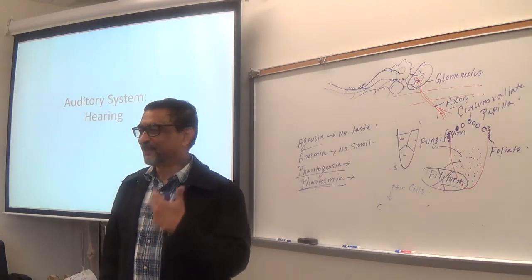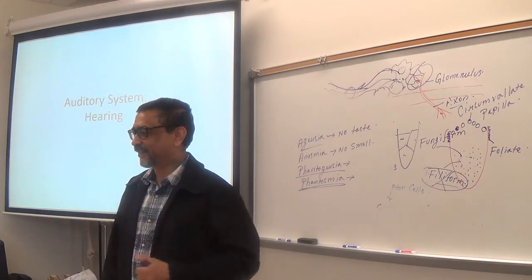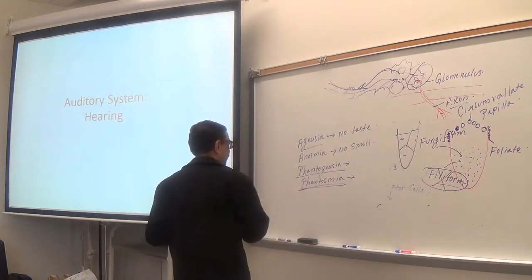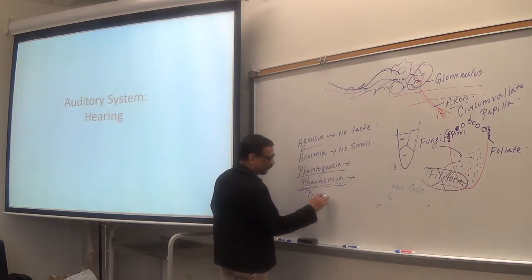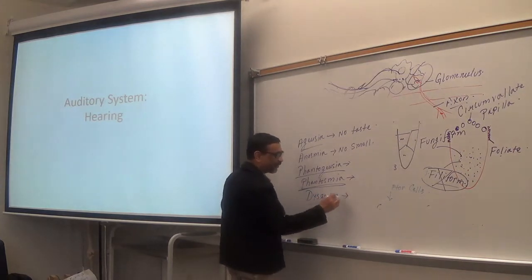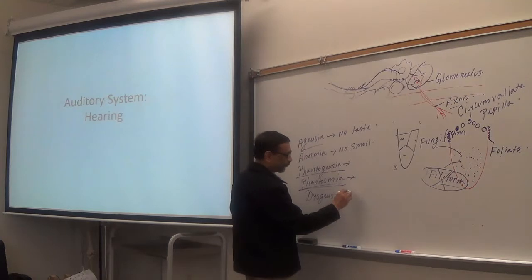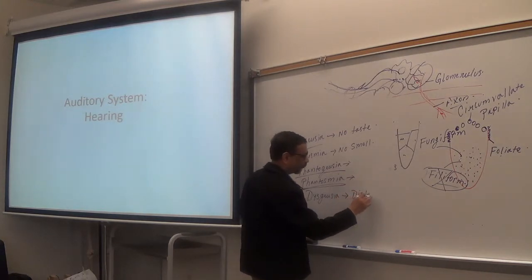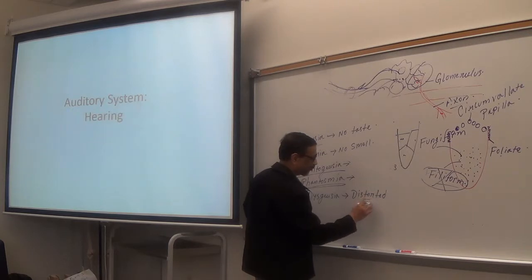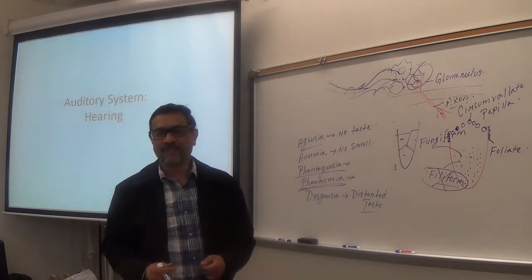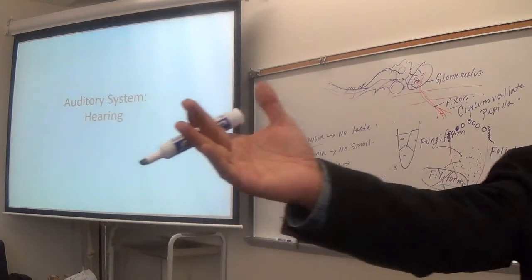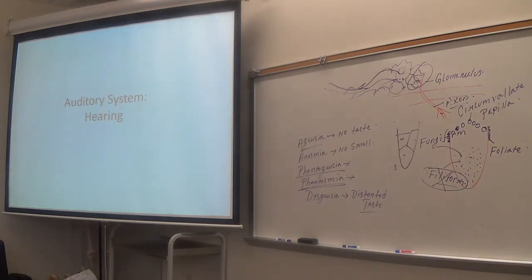So you have no food in the mouth, but you taste food, right? You taste different tastes. Okay, so that is phantogeusia. Dysgeusia. Distorted taste. Abnormal taste. You eat something, but you taste something different. Like you are eating banana, you are tasting mango or something. So that is distorted taste. Dysgeusia.